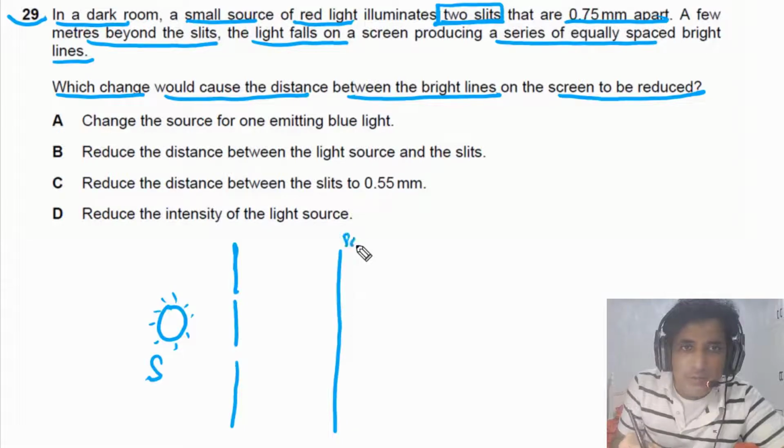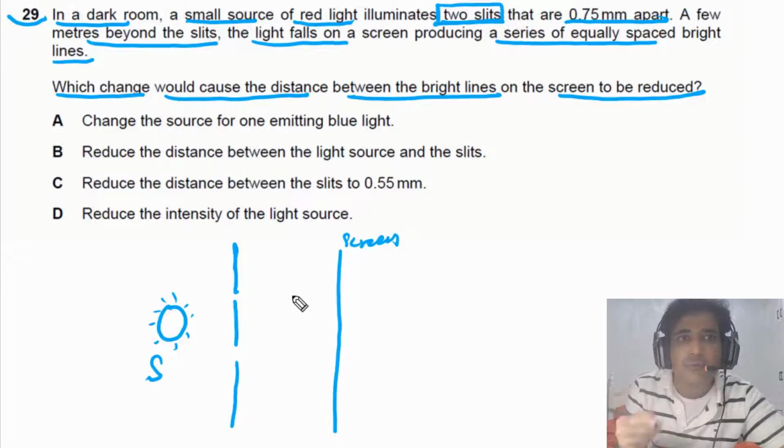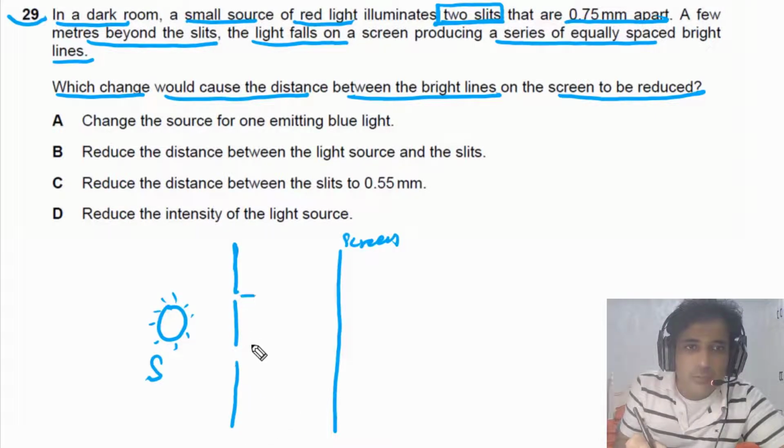So this one is screen. It is given to us that the screen is a few meters beyond the slits. So distance between slits and the screen is a few meters. But the distance between these two slits is given. We can say that distance is equal to d. Let's say this distance is small, and this is equal to 0.75 mm.